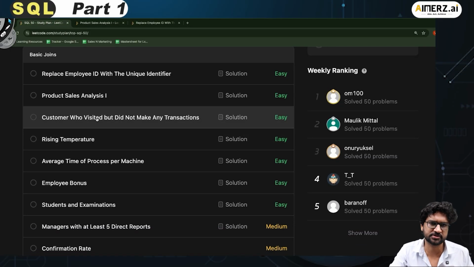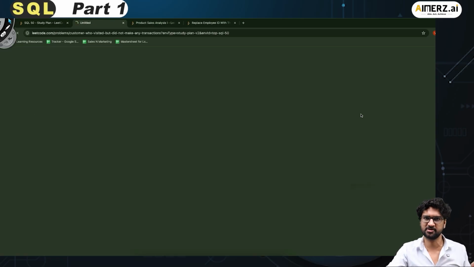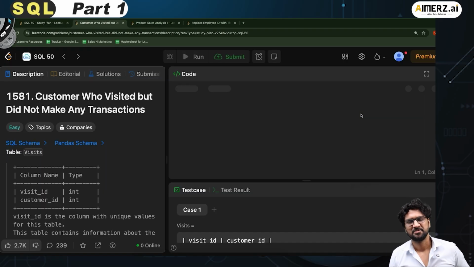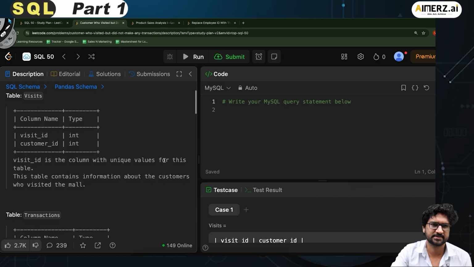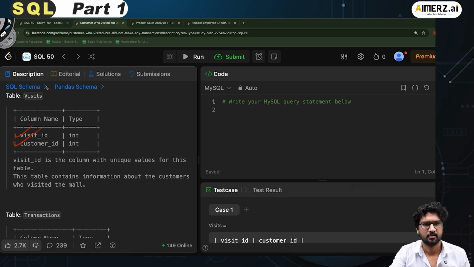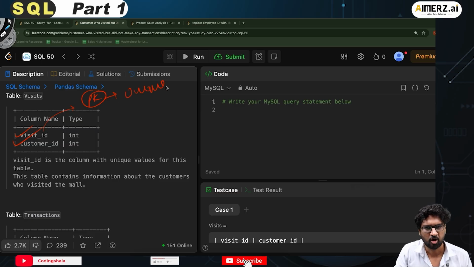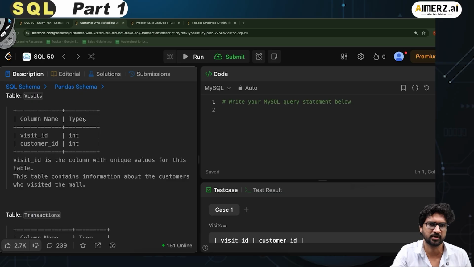Let's talk about customers who visited but did not make any transaction. Very important, especially in today's modern sales based systems. You have to be very sure about who visited but didn't make any transaction. Fair enough. So let's try to analyze this. I have a table called visits, which has two columns, visit ID and customer ID. Visit ID is the column with the unique values for this table. So basically this might be acting like a primary key because this is unique. However, it is not strictly mentioned that a primary key has been defined, but it is unique. So every row could be a unique one.